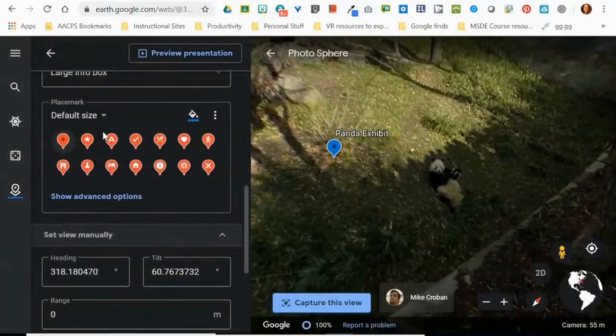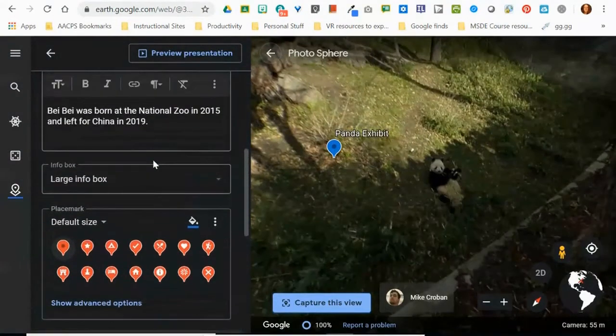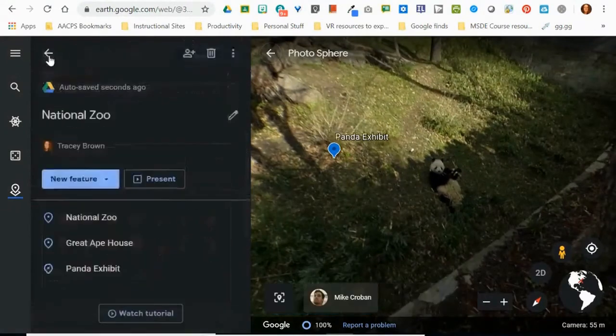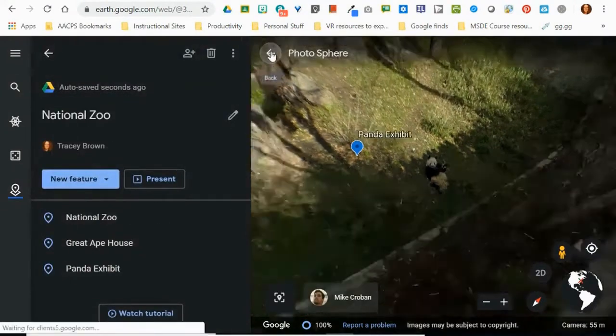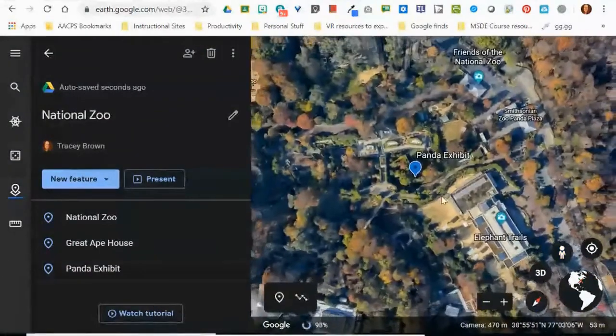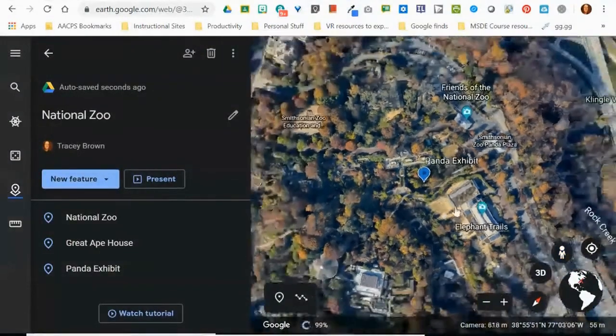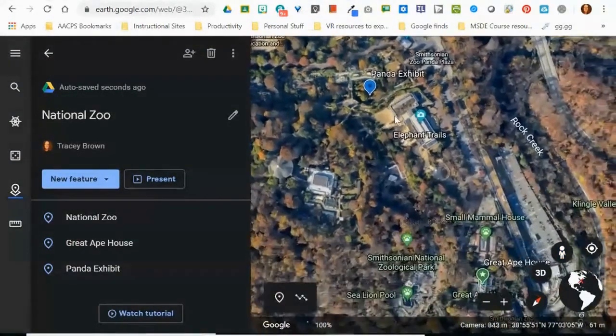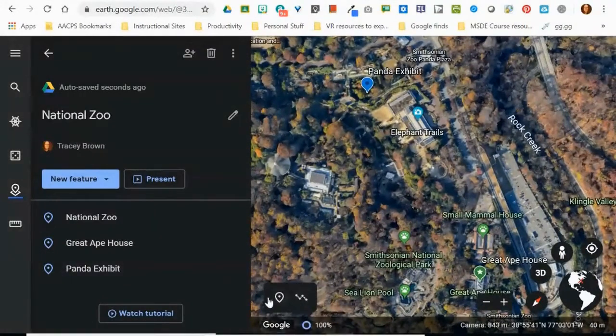So let's click to get out of this one more time. And additionally, we have that same option to change our marker and change the marker color if we would like to. So once again, we're going to exit out of this view and we're just going to zoom out a little bit on the zoo. And let's talk about this quick access tool set that they have here.